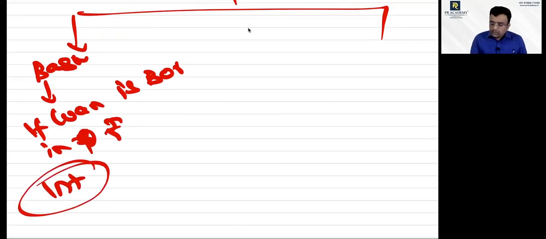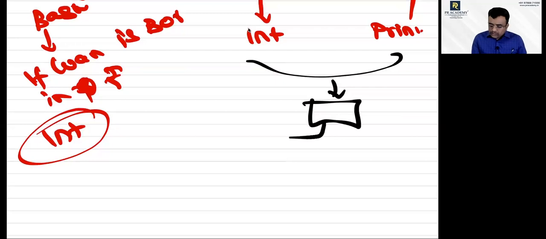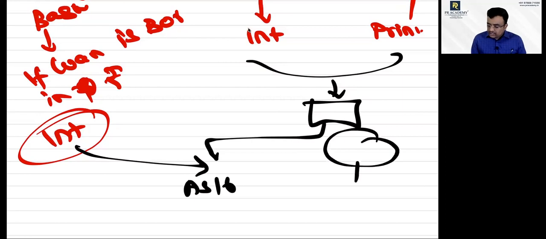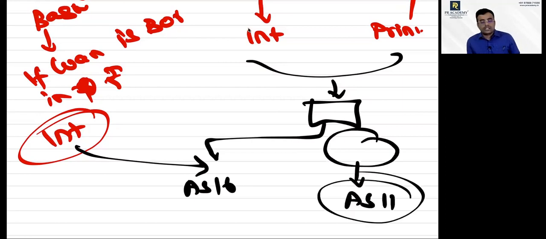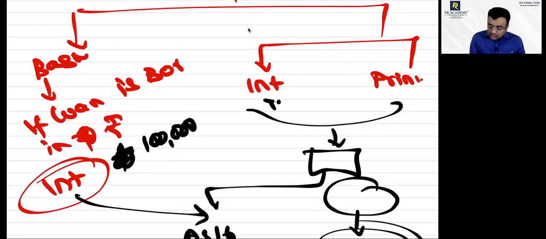Now the loan is borrowed in foreign currency, so you will have an interest portion and a principal portion. Now you have to compute this amount. Up to this amount it is dealt under AS16, and any balance is dealt under AS11. Say for example, in Indian currency the interest amount would have been 1 lakh rupees. Since I borrowed in foreign currency, interest comes to 70,000. The principal difference comes to 60,000. Total is how much?